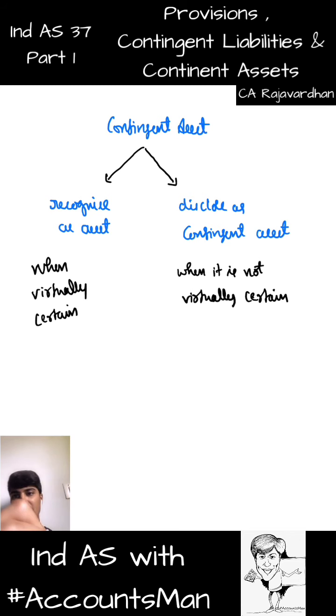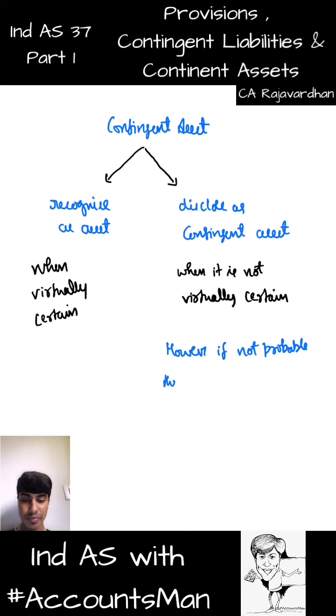You get this? And last important point, however, if it is not probable or if it is remotely probable, there is one case that will never go in your favor. Just for the sake of filing, you filed one case and it will never go in your favor. You know that that case is a dummy case and will be kicked out. So if it is not at all probable and not remotely possible, then what will you do? Then no disclosure required.